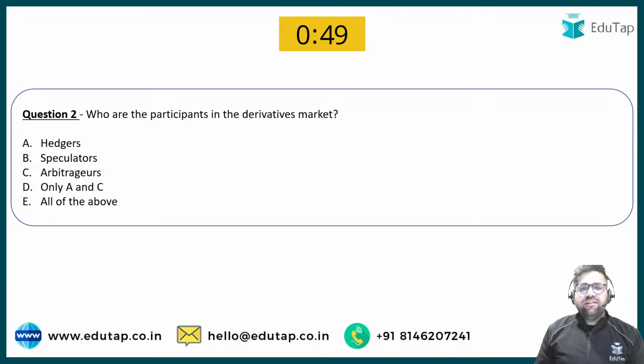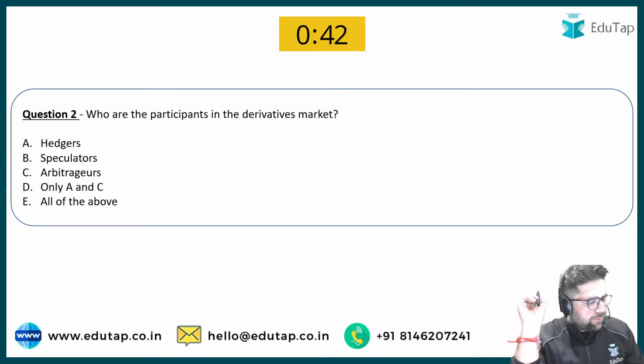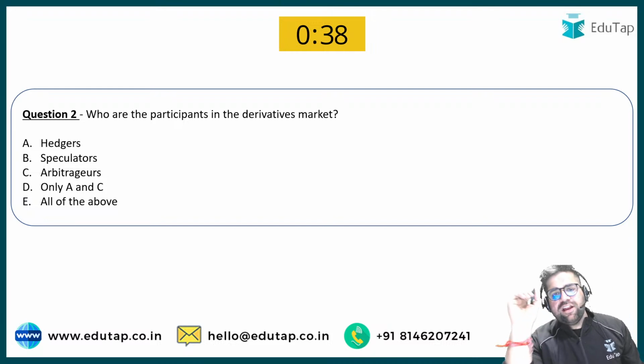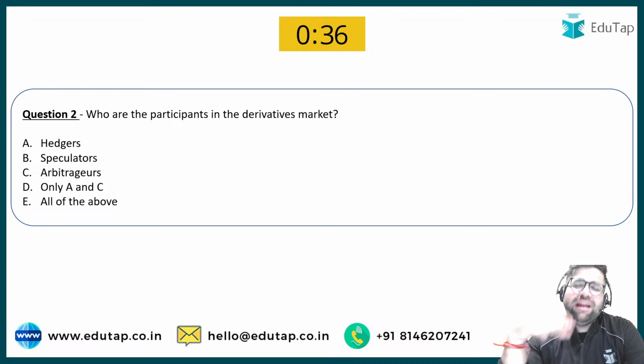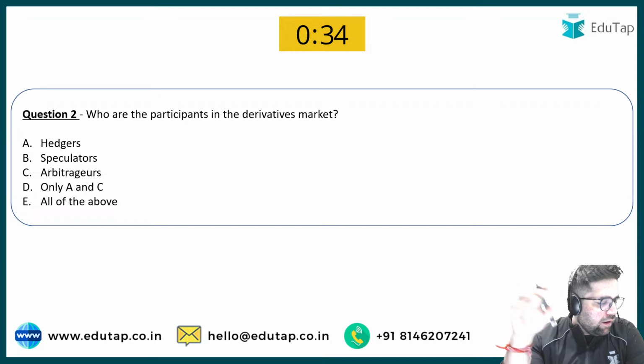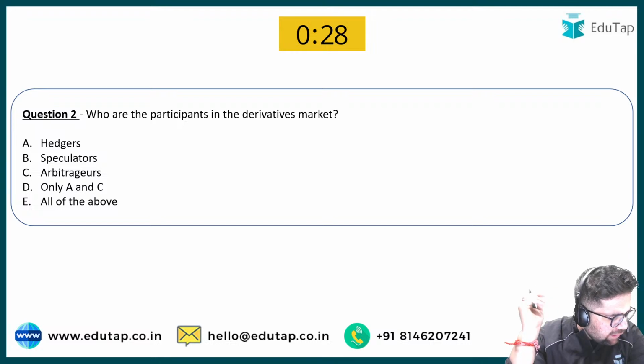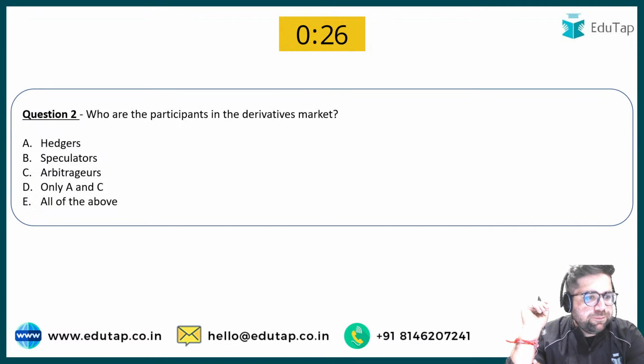Who are the participants in a derivative market? In a derivative market, how many kinds of people can you find? By categories I mean, not by counting individual people. Now some people are writing some answers. Okay, Atul, Nilesh, Shubham, all are going with option number E.